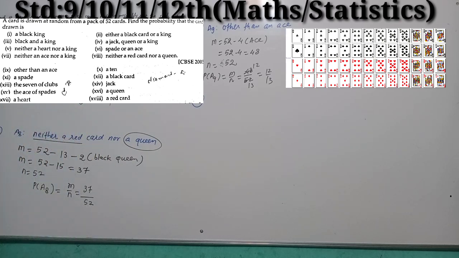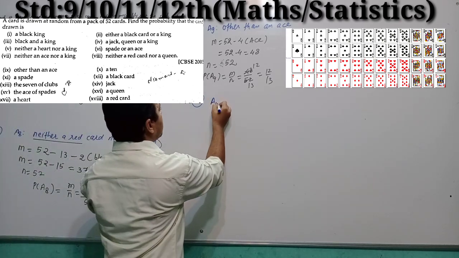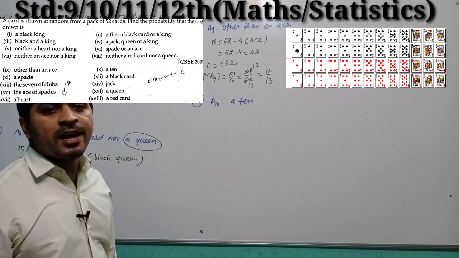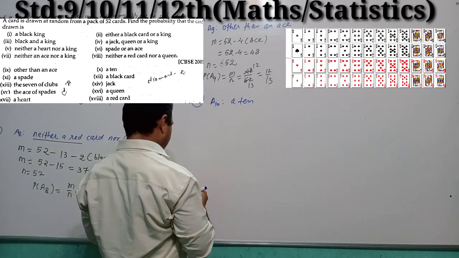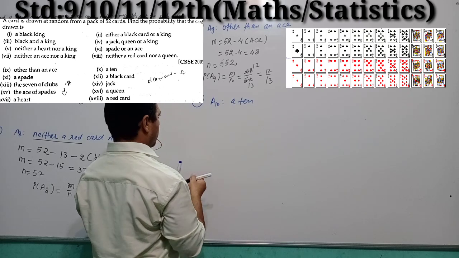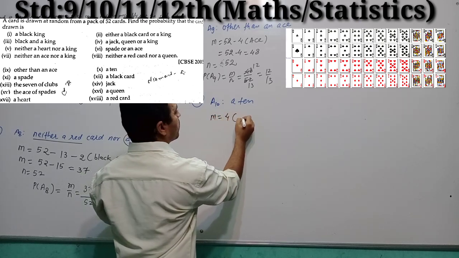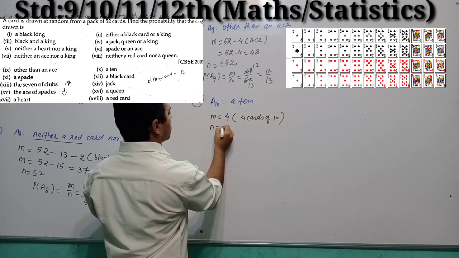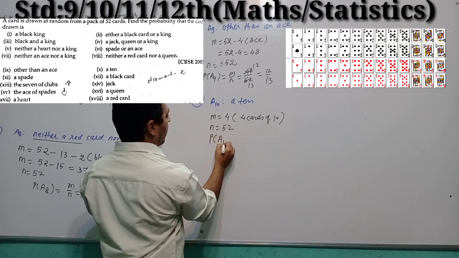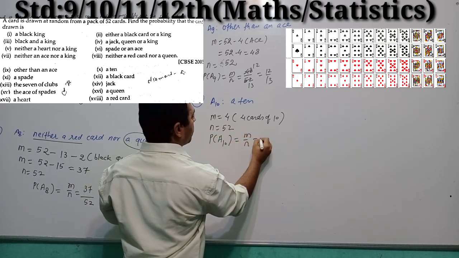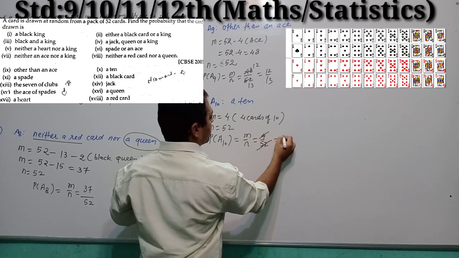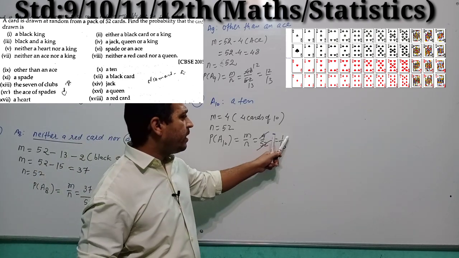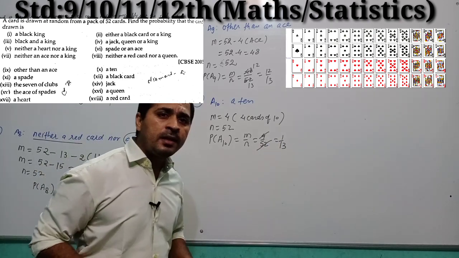Question number 10. What is P of A10, the card of a 10? So we know that there are 4 cards of a 10. So M is equal to 4 because there are 4 cards of 10. N is 52. So P of A10 is M by N, 4 by 52, cancelling, 1 by 13. So the probability of getting a card of a 10 is 1 by 13.